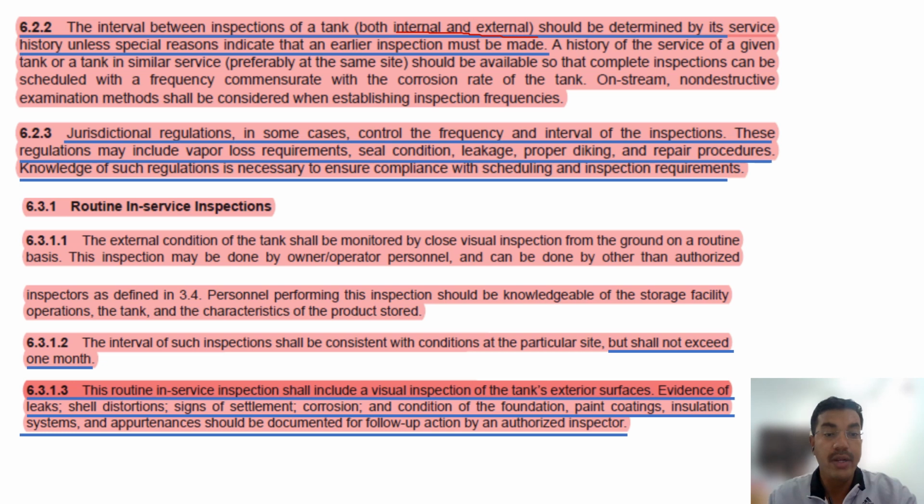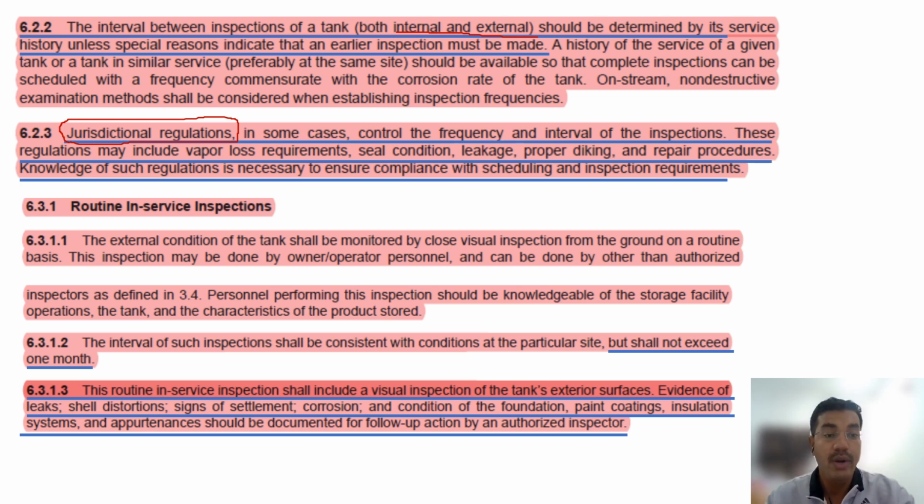Jurisdictional regulations in some cases control the frequency and interval of the inspection. Jurisdictional regulations means the local authority regulations. As I told in the previous, if API 650 and 653 are used, then we have to give API 653 the preference, and when API 653 and local jurisdiction regulations are used, if the local jurisdiction rules are more stringent than API 653, then we have to go for local jurisdiction regulations.